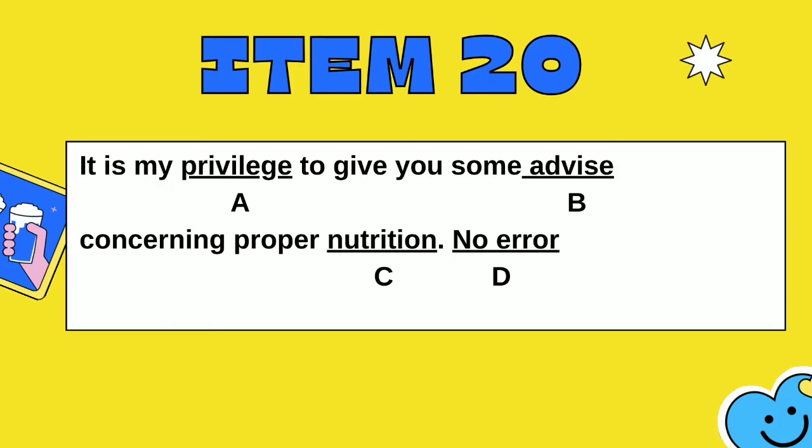Item 20. It is my privilege to give you some advice concerning proper nutrition. Is the error at A. Privilege, B. Advice, C. Nutrition, or is the sentence error-free? The error is at B. The advice that we should be using is spelled A-D-V-I-C-E. It is a noun. That's it for the discrete items.